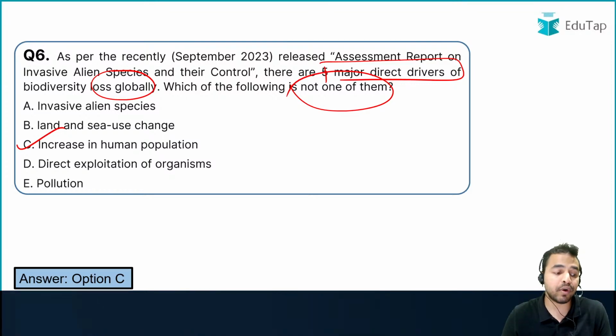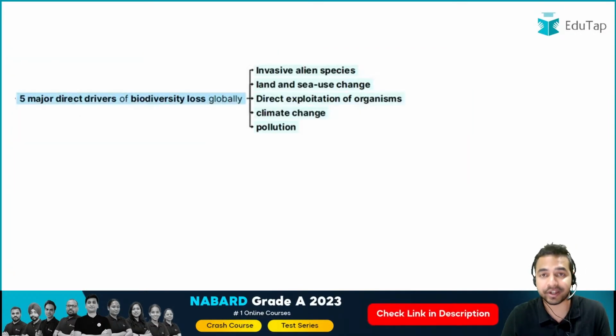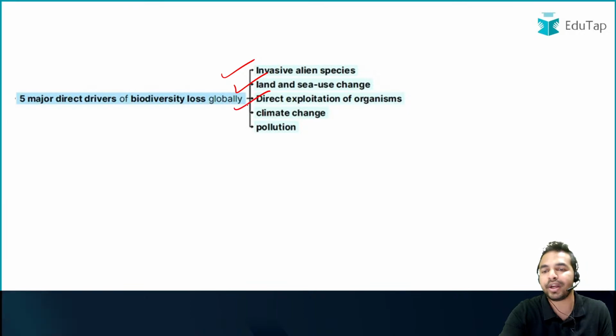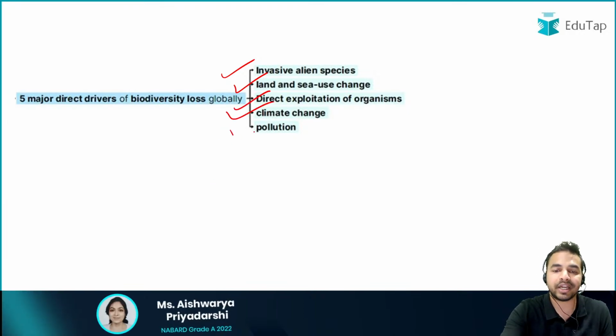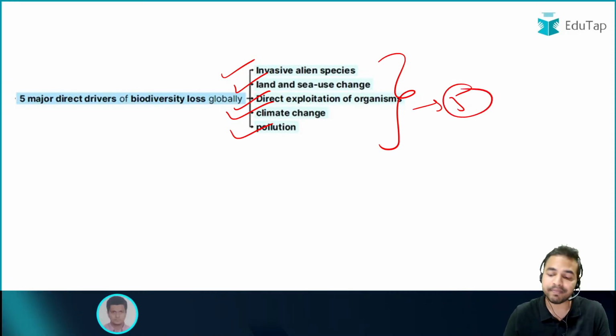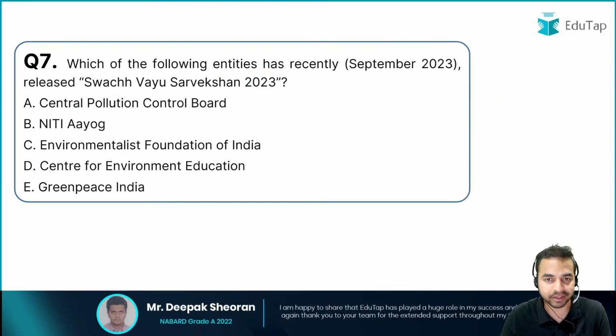So when we look at which are those 5 major direct drivers, you can see here that it includes invasive alien species, land and sea use change, direct exploitation of the organisms, climate change, and the pollution. So these are basically the 5 major direct drivers of the biodiversity loss globally, and that is why that is the right answer. Let's move on to the next question from a very important report.